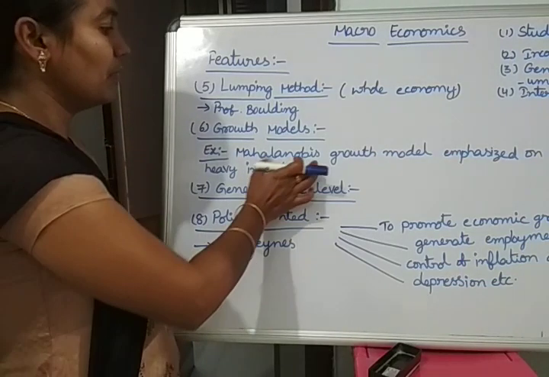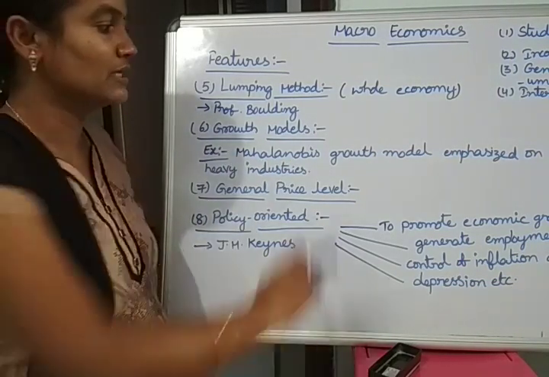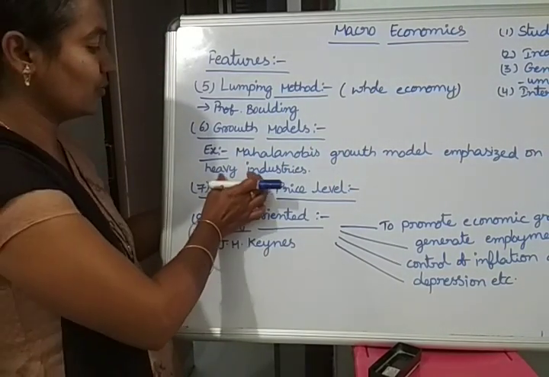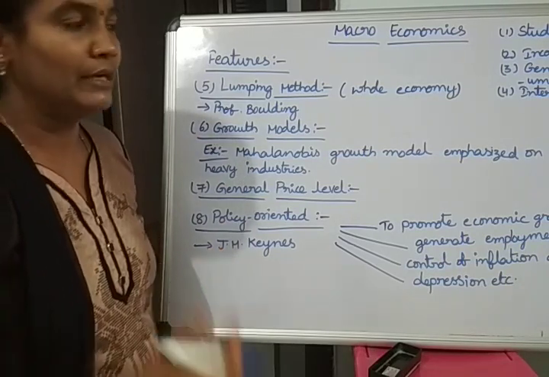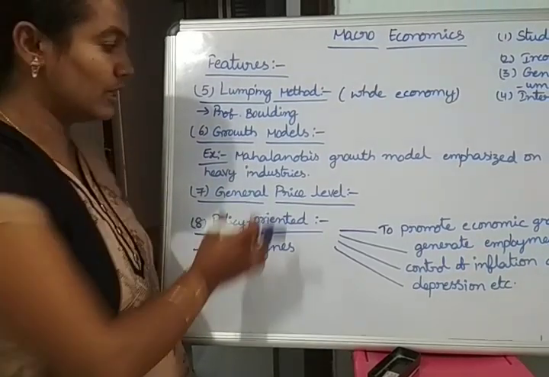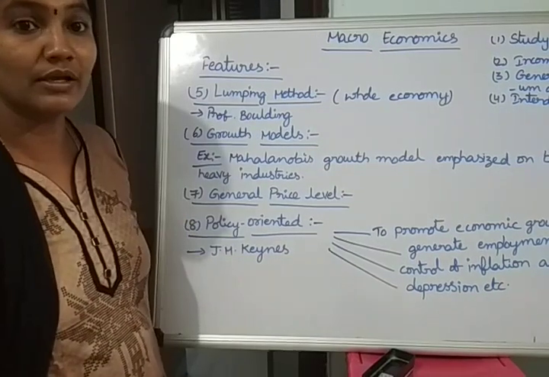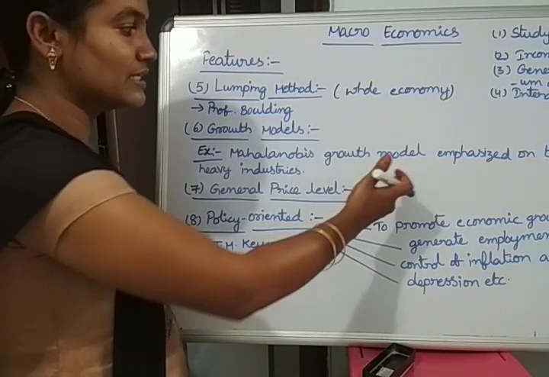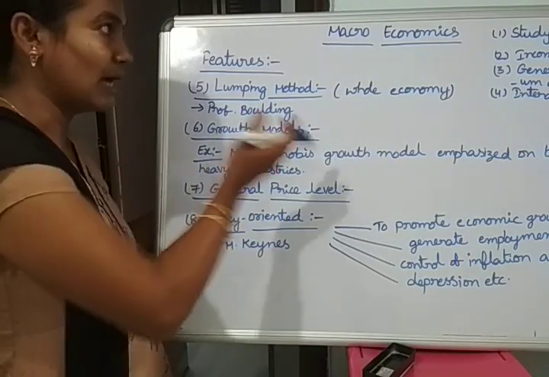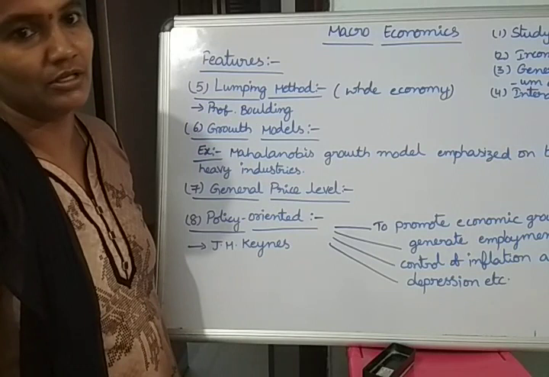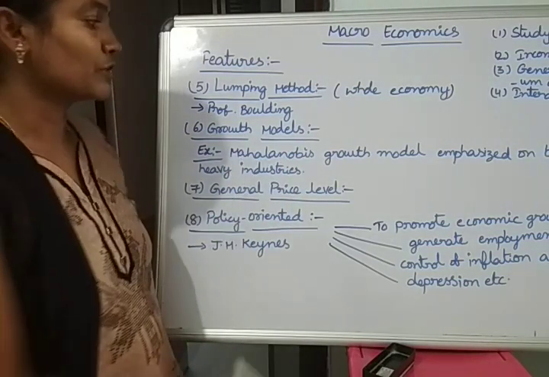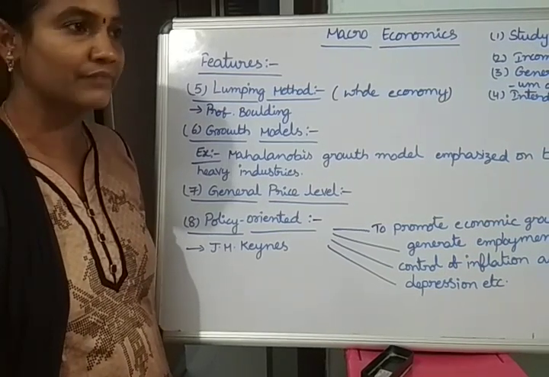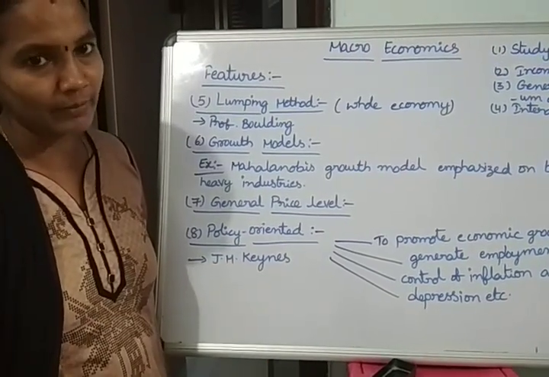For example, Mahalanobis, who is also an economist, emphasized one growth model, based on heavy industries, meaning medium-scale, large-scale and mega industries, and how to reach growth of these industries. So growth models make a very important contribution to the economic growth of the economic system.